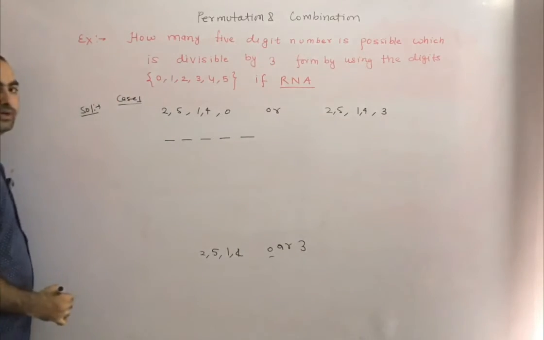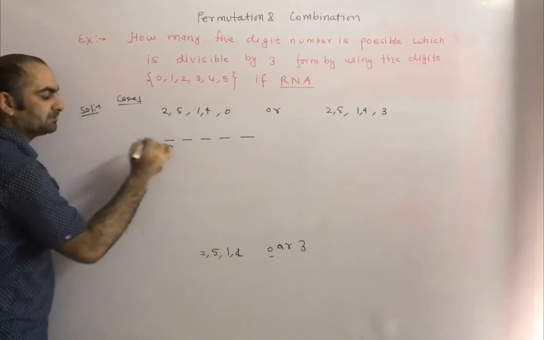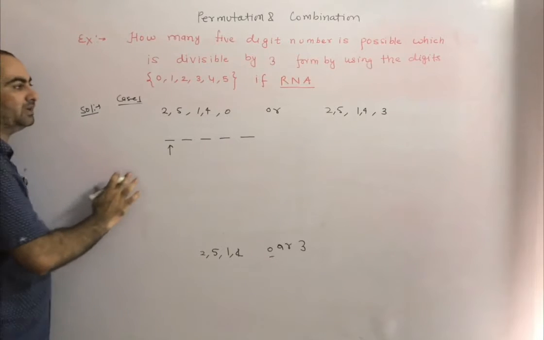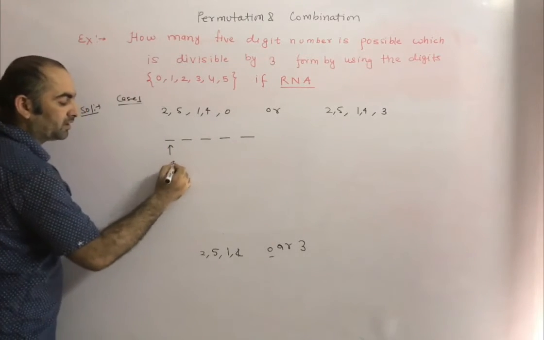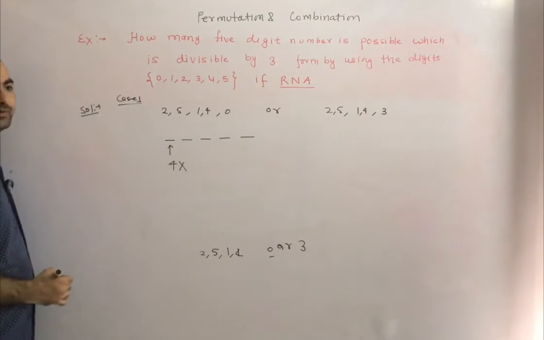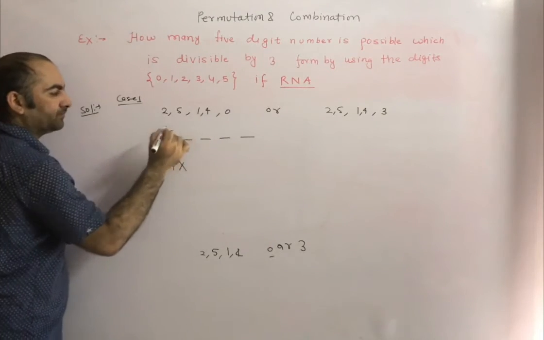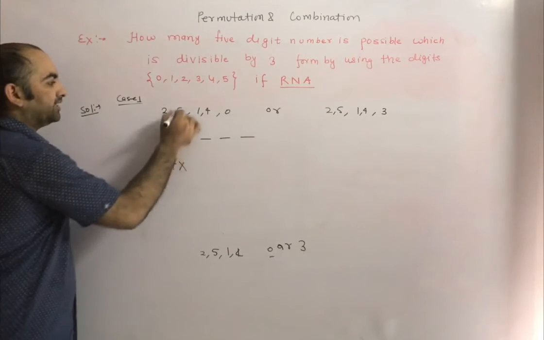Now if 0 is there, first we have to take care of this 5th place. Here we can't put 0. Other than 0 we can put any number. So for filling this place, how many choices do we have? 4 choices. We have to fill other places also. That means you have to use multiplication because the task is not over. Now out of these 4 numbers, one number is coming here. Suppose 5 is coming here. And repetition is not allowed, so we can't repeat 5 again. So we are cancelling this one.